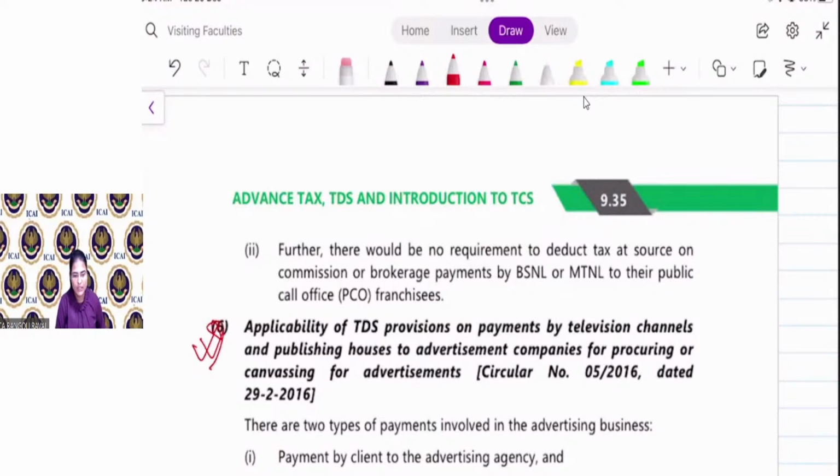No other condition is applicable. You have to check the turnover only, irrespective whether their books of account are audited in last year or not. You have to check the turnover limit only. That's it. If they are opting for 44AD, then also in current year they have to deduct TDS if in preceding financial year the turnover is more than 1 crore. Clear? Mohsin.